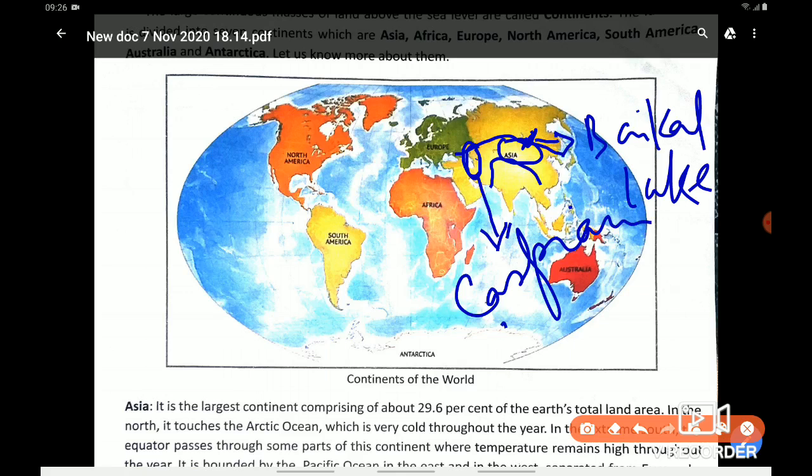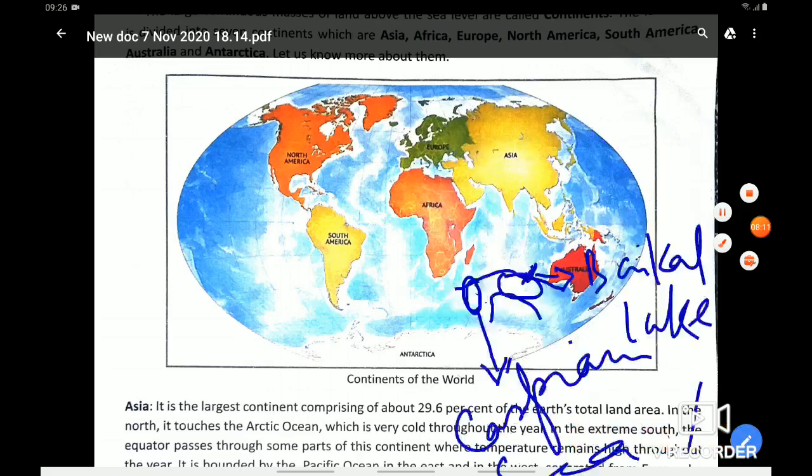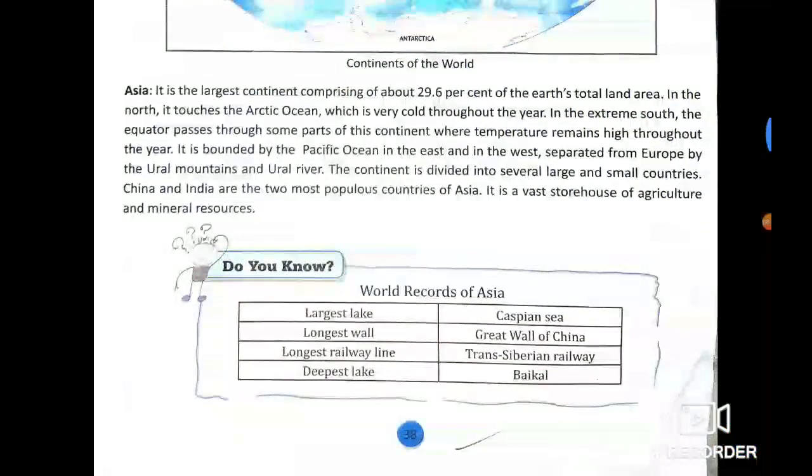Caspian Sea. Okay. So this is all the records of the world, and I have shown you the places where they are found on the world map.